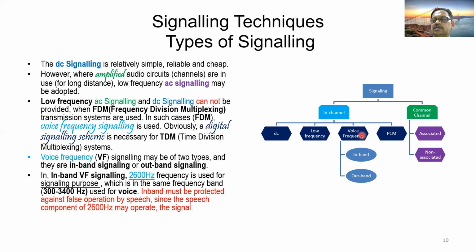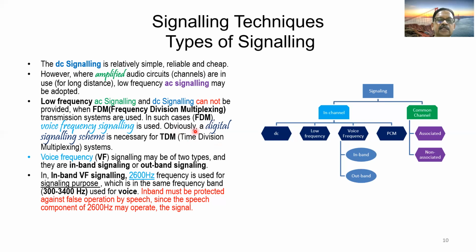If you are adopting frequency division multiplexing to increase the number of channels between two stations using the same physical media, neither can you use DC signaling nor low frequency AC signaling. Invariably, you have to go for voice frequency signaling.